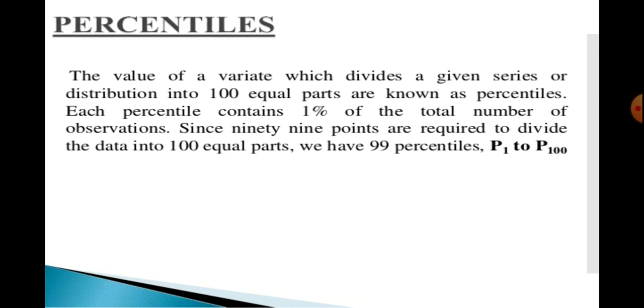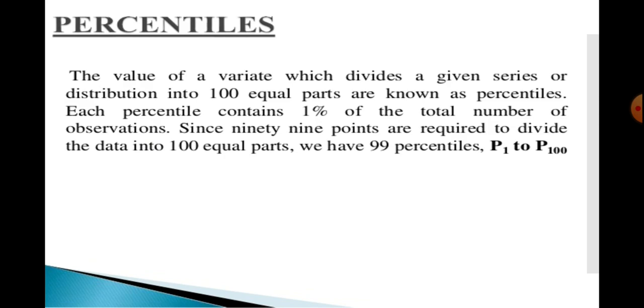This is about percentiles. The value of a variate which divides a given series or distribution into 100 equal parts are known as percentiles. Each percentile contains 1% of the total number of observation. Suppose we have 100 numbers, to be divided into 100, then how much will each get? 1, that is 1%.